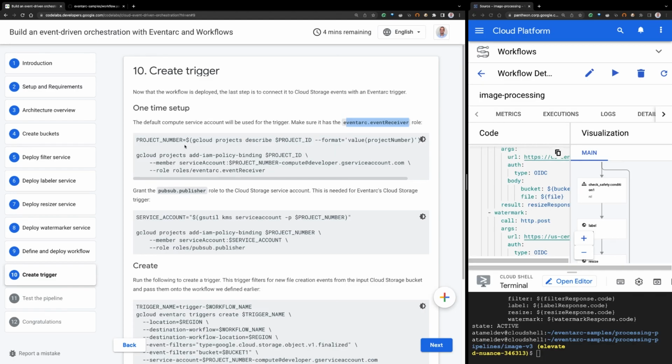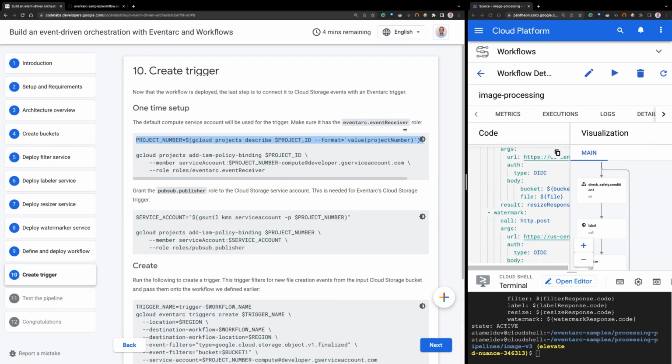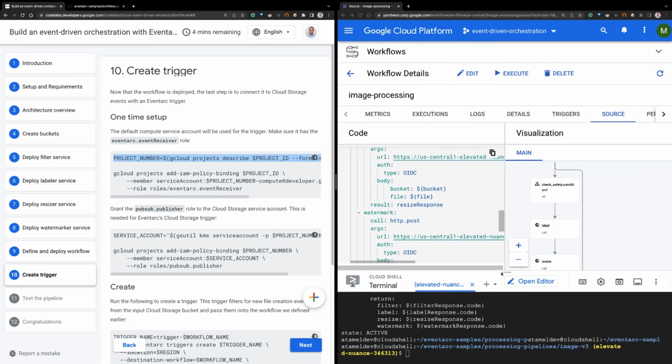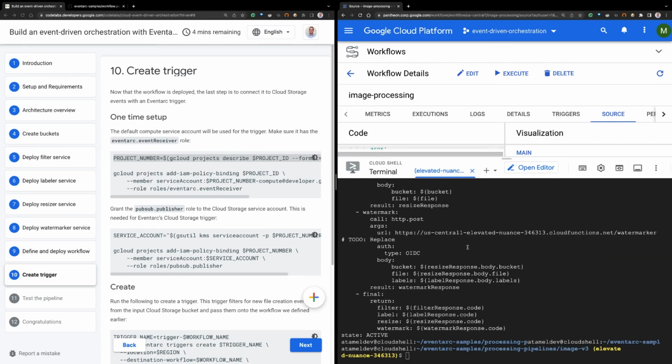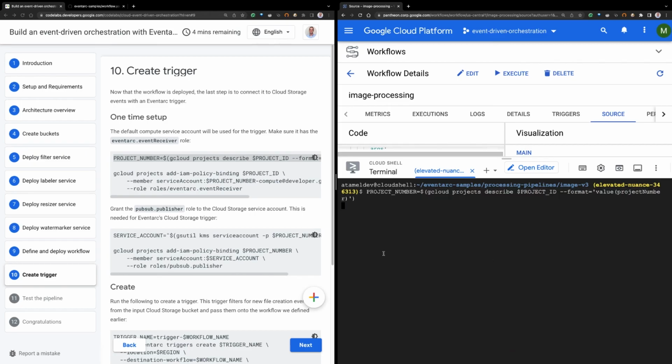In this case, I'm just using the default compute service account. So first, let's get the project number because you need that for the service account name.